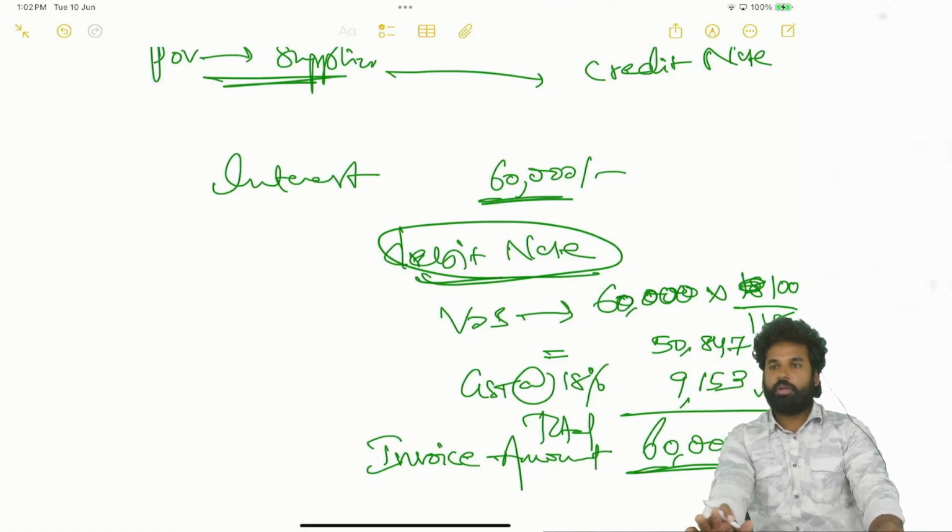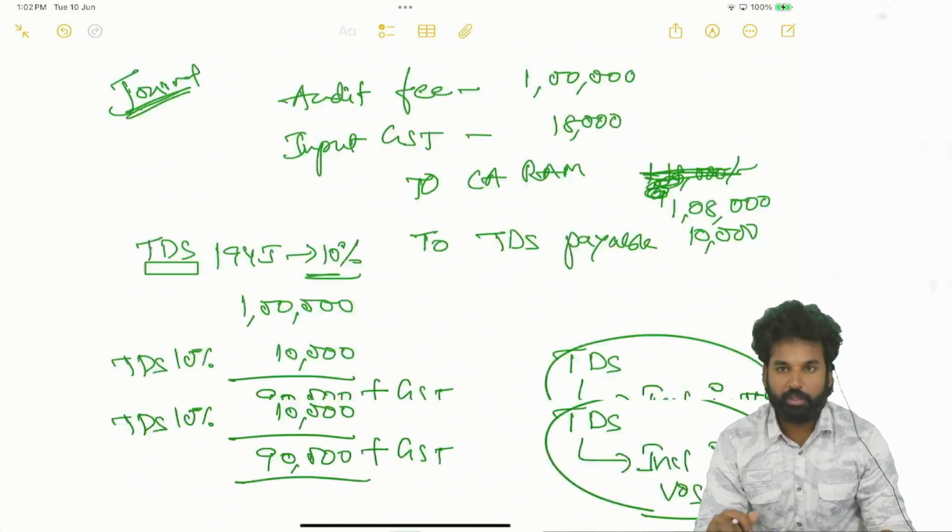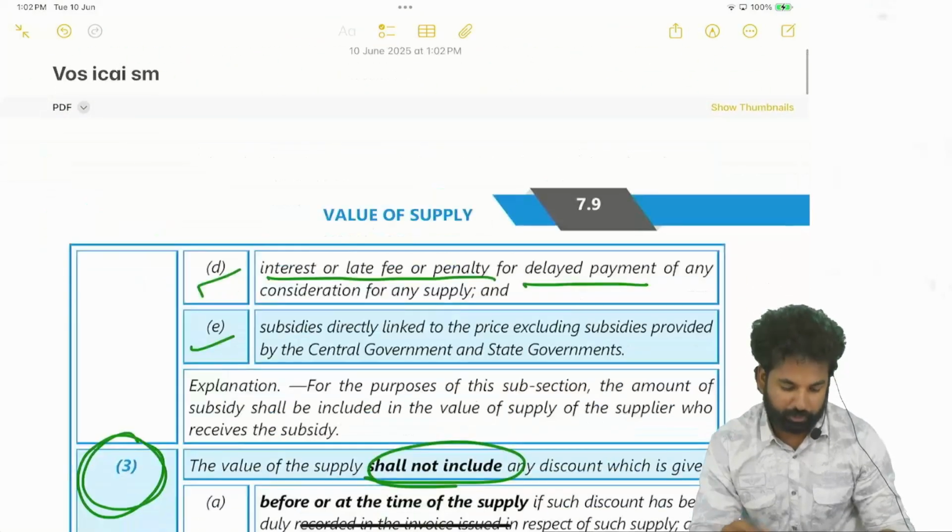But you will not know whether this interest will be coming or not. Whenever you are receiving such interest, only then do you have to pay GST. Okay, so by issuing the debit note, the value of the supply will be collected.